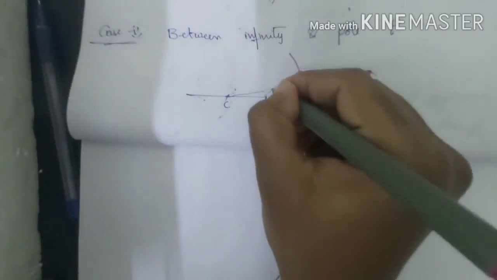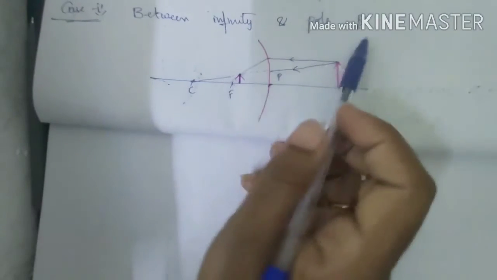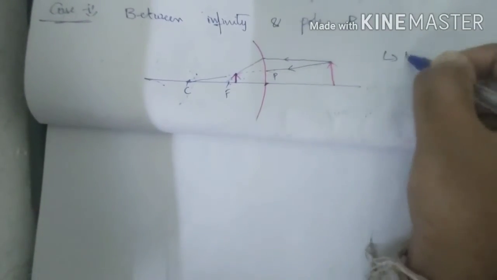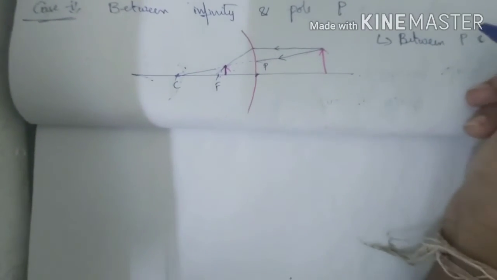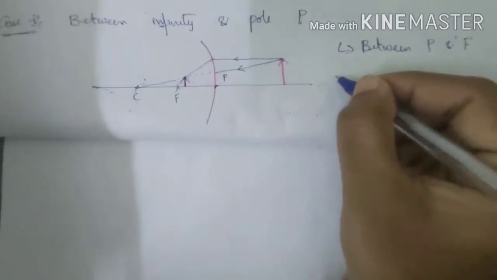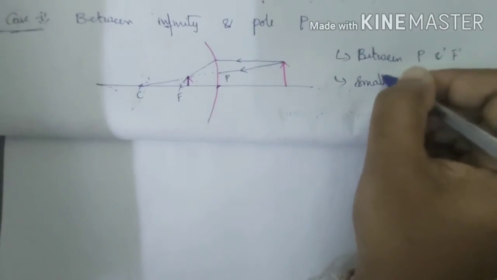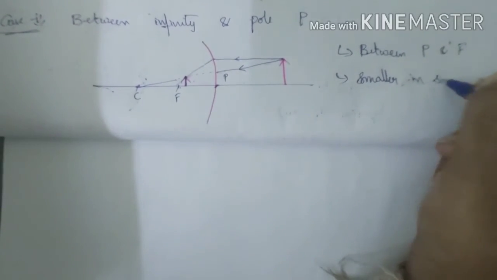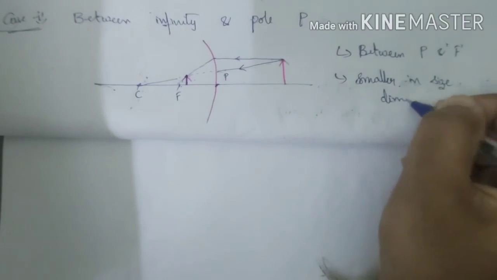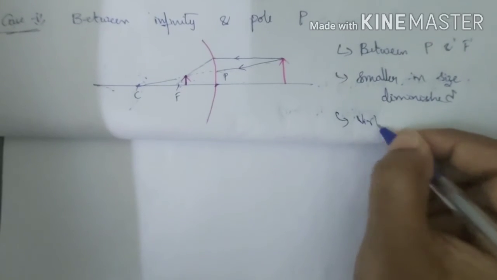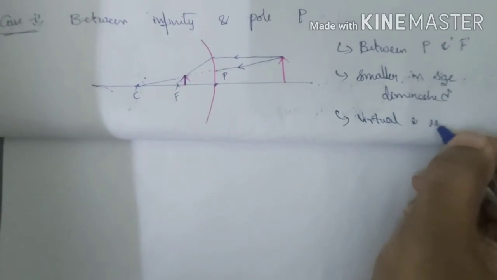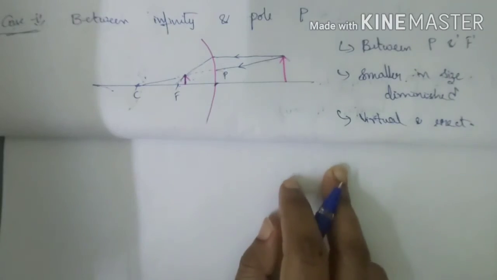Let me just draw between P and F. If the object is between infinity and pole, then the image will be formed between P and F, smaller in size, or you can write as diminished, and the nature is as usual virtual and erect. So this is all about formation of image in convex mirror.